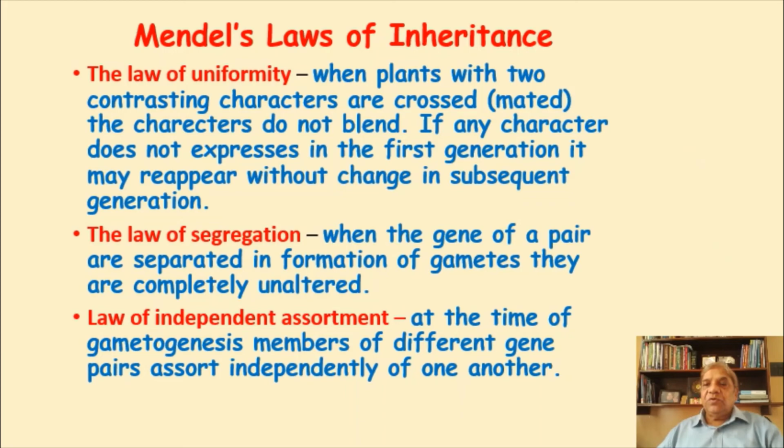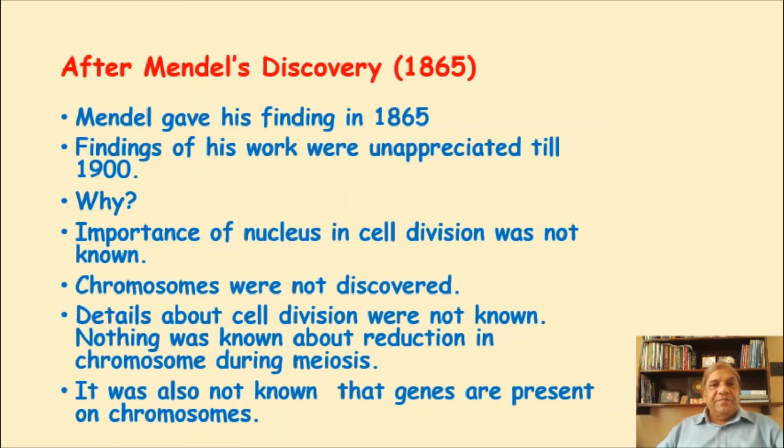I will take a few more minutes to explain. Now what happened after Mendel? This experiment, as I told you, was published in 1865. Mendel gave his findings in 1865 in a group, and then it was published later in the same year. The findings of his work were unappreciated till 1900. I told you why it was unappreciated, and we have to see that. But when three other people did this experiment and got the same result, then this was realized.